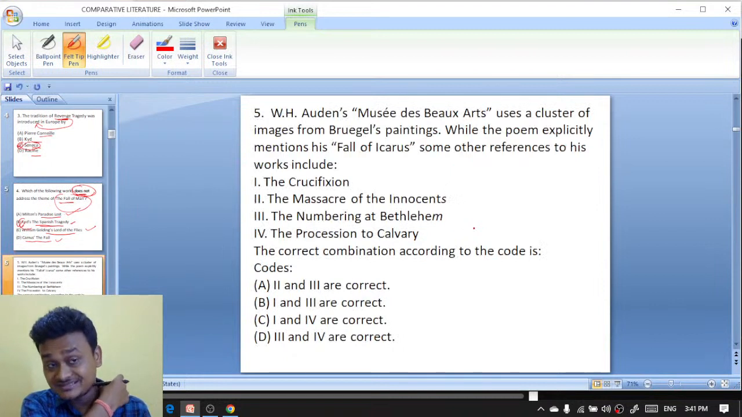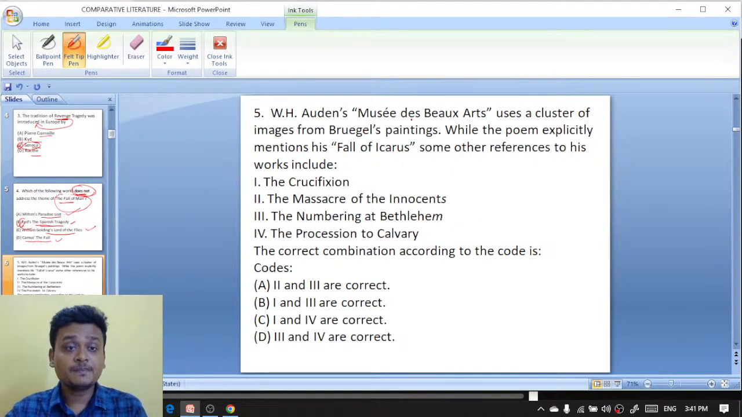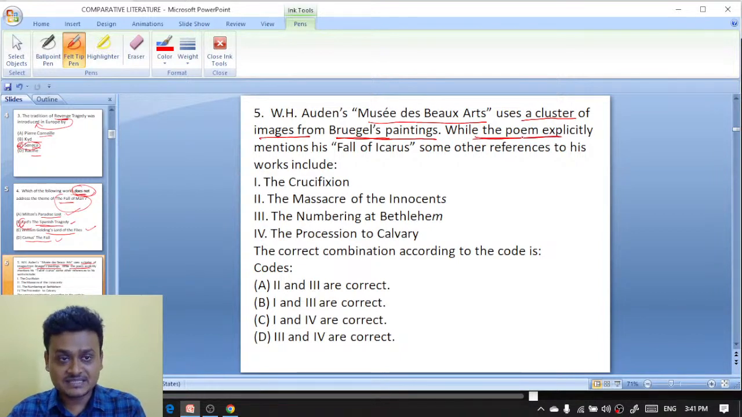Next question, question number 5 here. W.H. Auden's famous poem Musée des Beaux Arts uses a cluster of images. The poem is full of images from Peter Bruegel's painting of the fall of Icarus. While the poem explicitly mentions the fall of Icarus, some other references refer to which works?